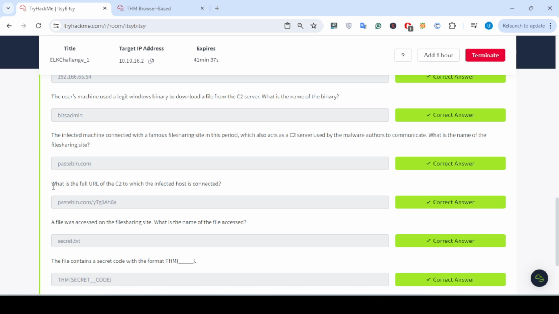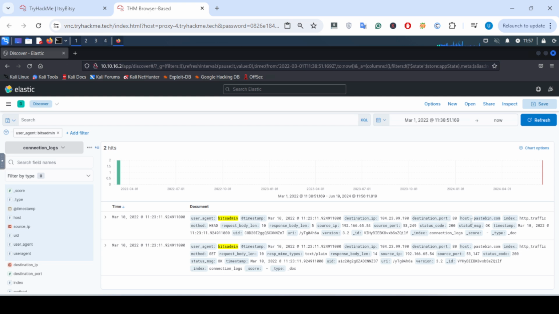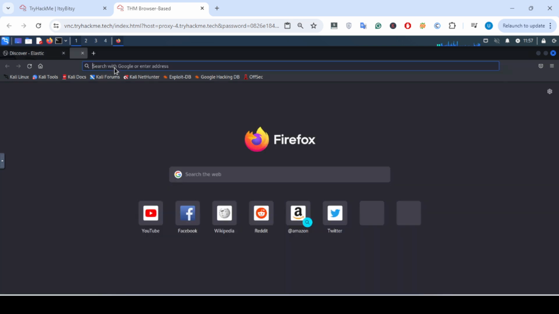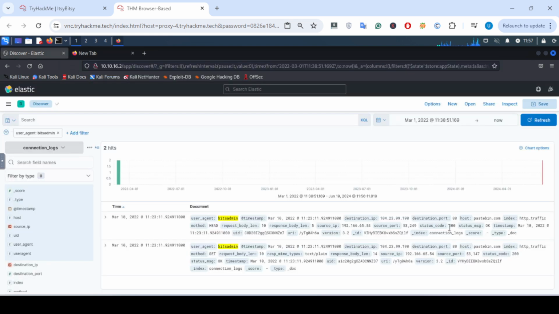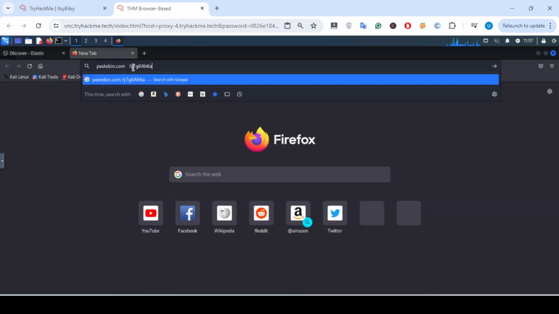The next question is what is the full URL of the C2 to which the infected host is connected? I'm going to copy it from here and open a new tab. Further, if you look here, the request body length, the source IP is this one, this is the infected host, and then in the URI this one is present. I'm going to copy it from here and see if we can browse this.